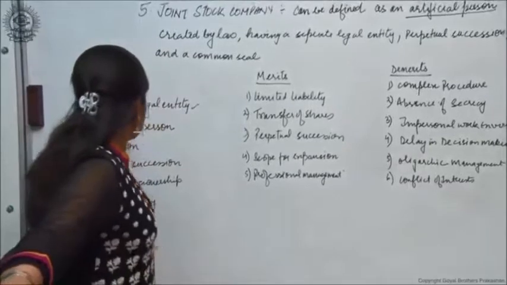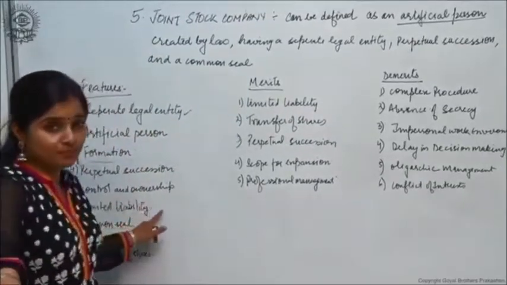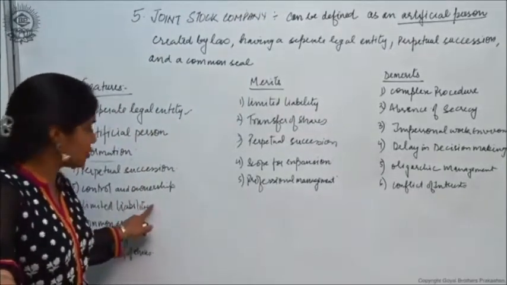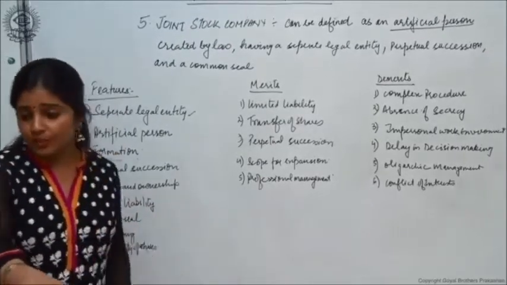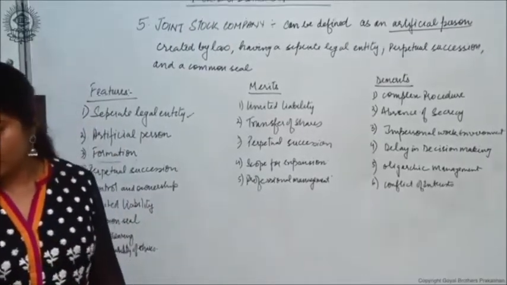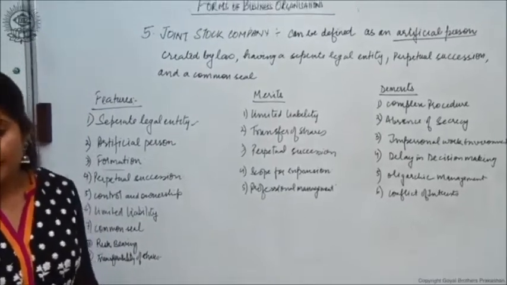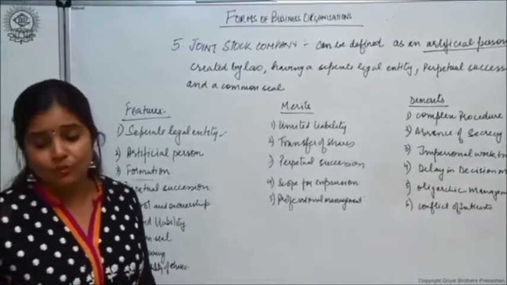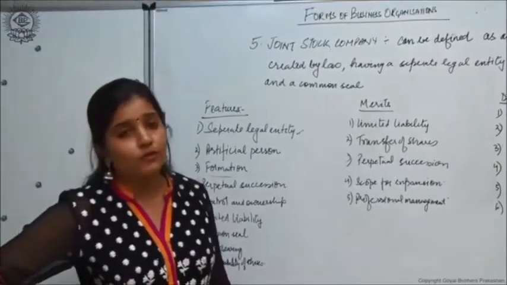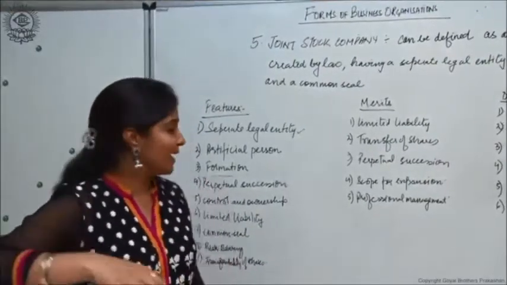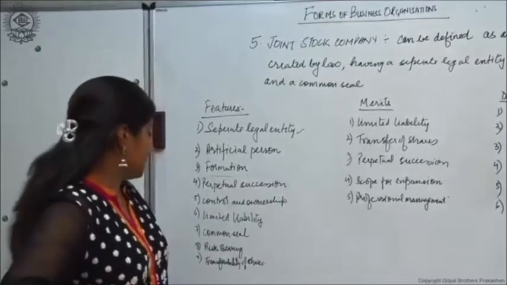So when we talk about control and ownership, ownership lies with the shareholders, but it is managed by the board of directors.